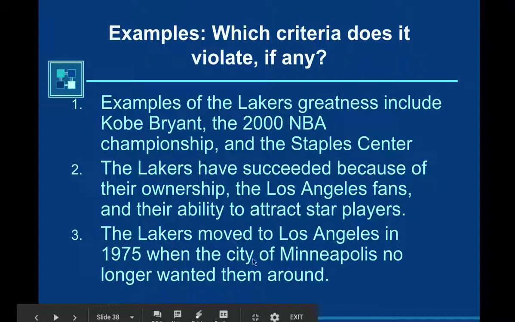Again, this does not answer the question why our position. I cannot say the Lakers are the most successful team because they moved to Los Angeles in 1975 when the city of Minneapolis no longer wanted them around. First of all, that's only one reason if I was going to include it, and I need to have 3 reasons. And this is a little bit too factual, so I would like to minimize that.